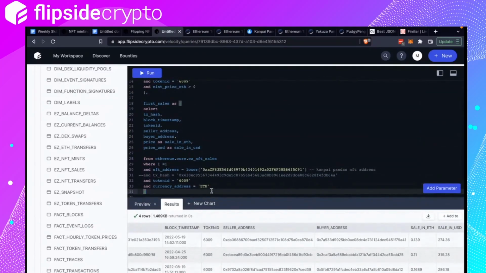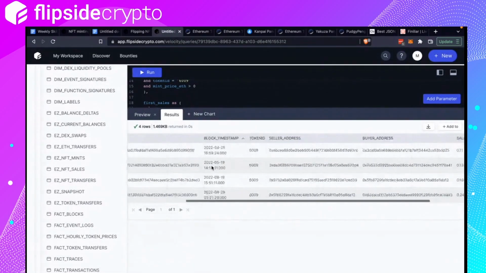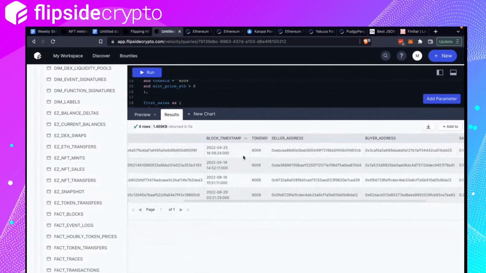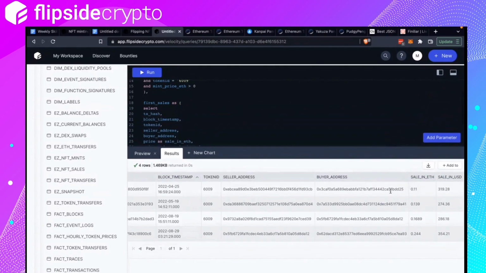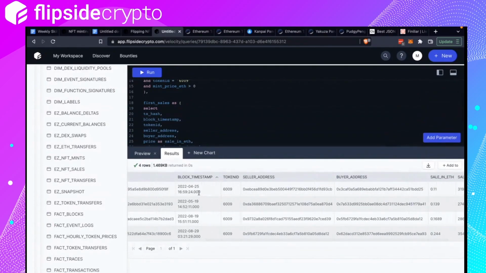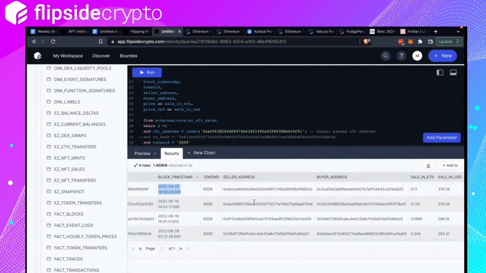Ah, okay, so that means there were 2 sales that were not in native ETH, which is fine. Okay, so let's see here. Let's assume that this is the first ever sale. The first sale might be in USDC, but I'm just ignoring that for the purpose of this.